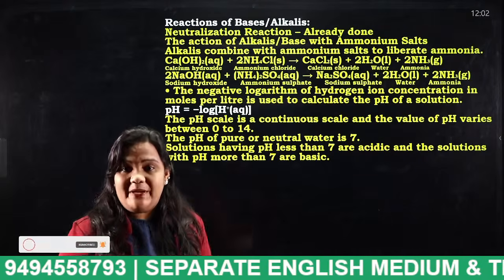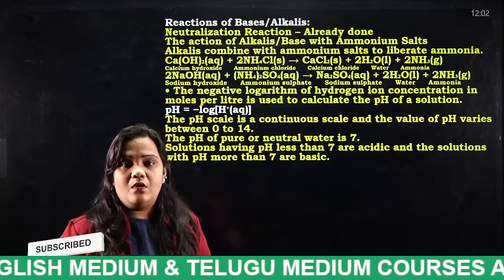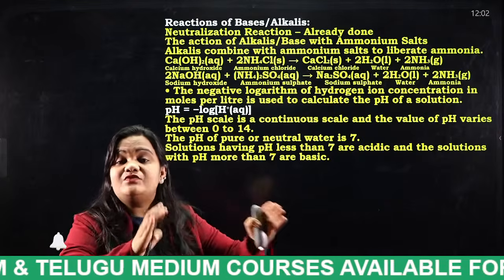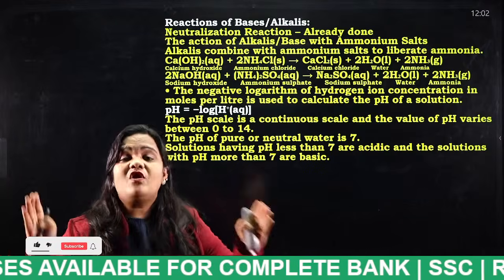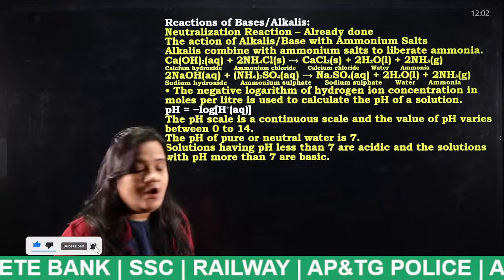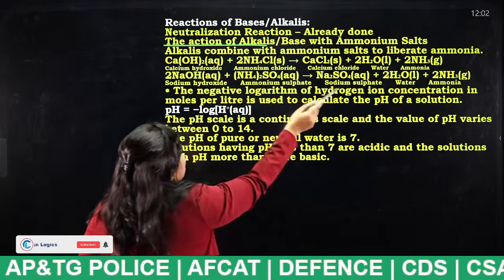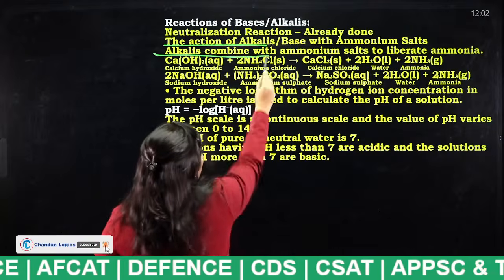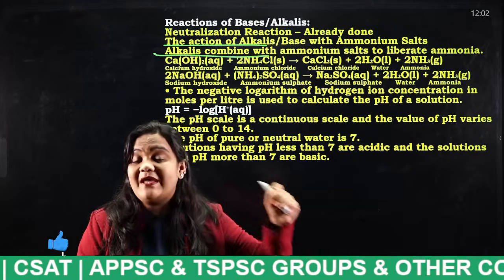What happens if an alkali reacts with ammonium salts? If an alkali reacts with ammonium salts, what gas will be emitted and what compounds will we get? We have to know each and everything. This is the action of alkalis or bases with ammonium salt. Alkalis combine with ammonium salt to liberate ammonia. Remember, students, this is a very, very important point.